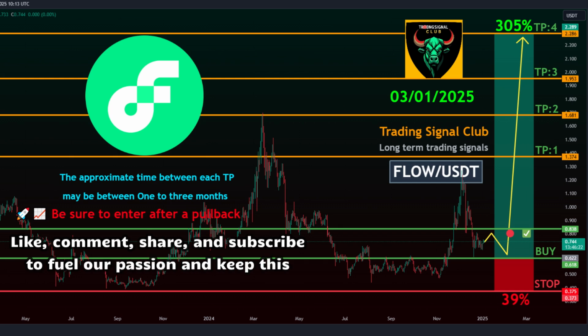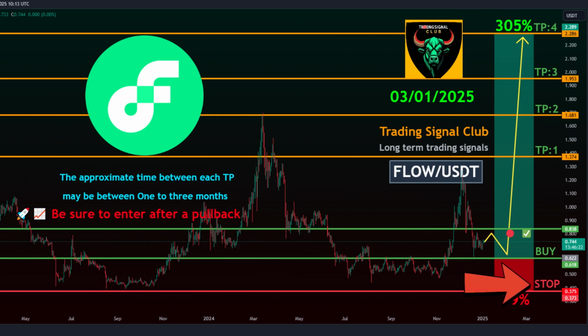Trading style: spot. Target time frame: about a month between TPs. Entry levels: 0.618 to 0.838. Take profit targets: Target 1, 1.374. Target 2, 1.681. Target 3, 1.953. Target 4, 2.286. Stop level: 0.375.